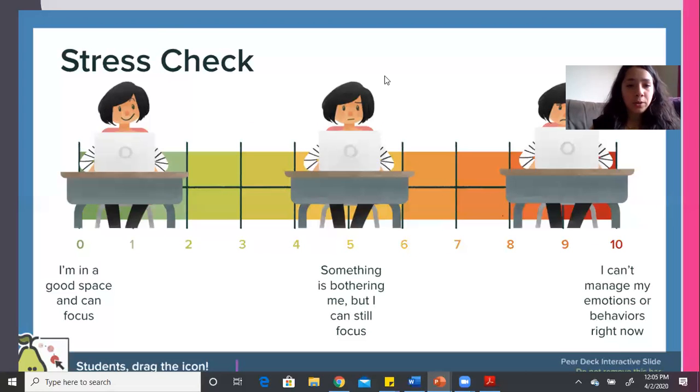Let's go ahead. I am currently at a 0. And 0 is that I'm in a good space, I can focus. A 10 is that you can't at all. Thank you. I see some responses coming in. I see a couple of 0s, a 3, okay, and a 2. Good to know. A 4, okay.